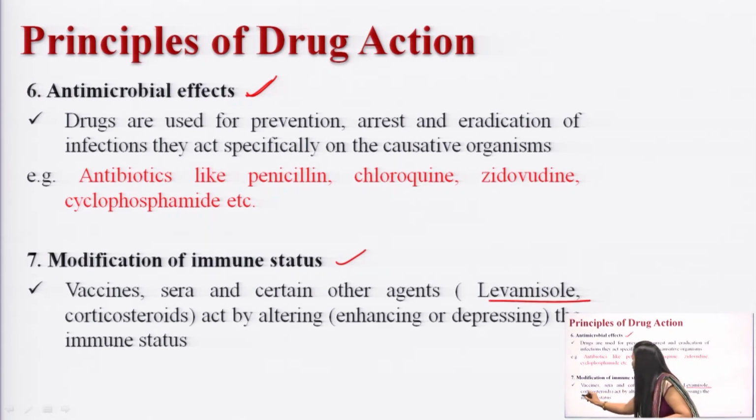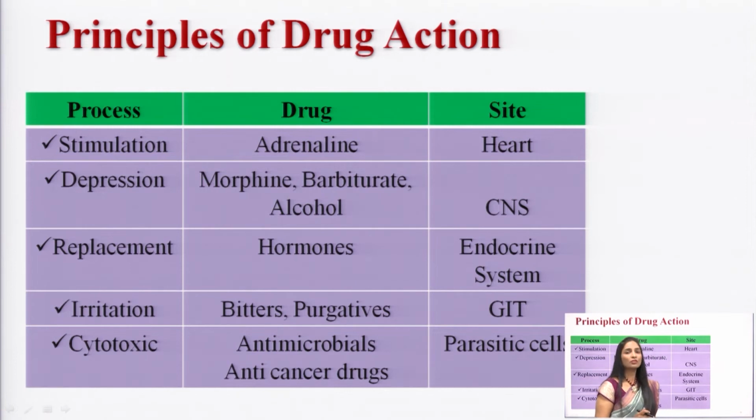Levamisole and corticosteroids are drugs that, when given, will alter the immune system response; they can either stimulate or depress the immune system. These are the principles of drug action, which I have mentioned all in a single chart here: stimulation,